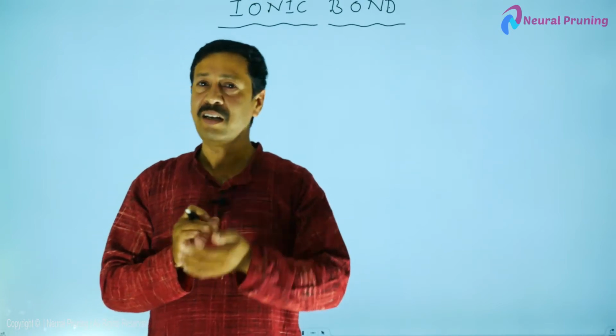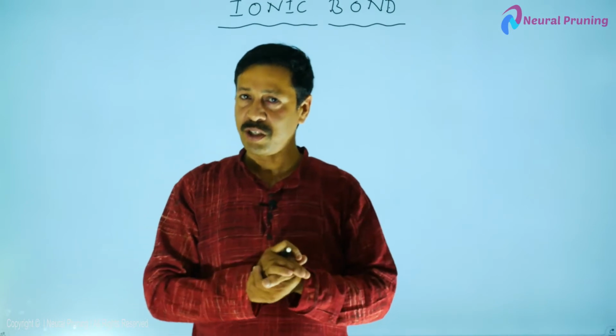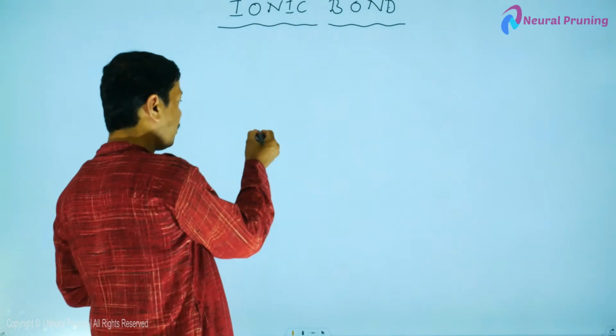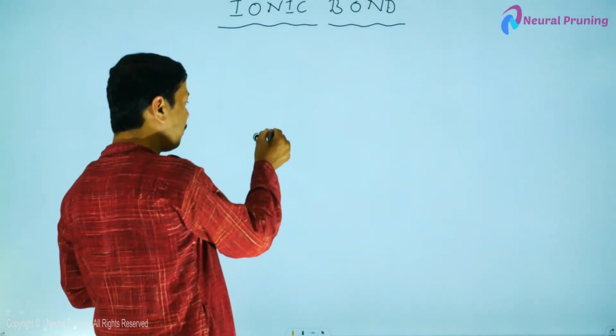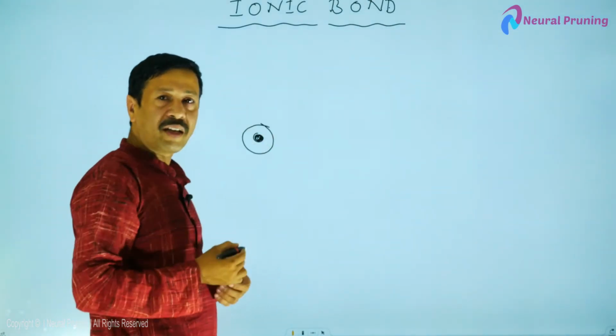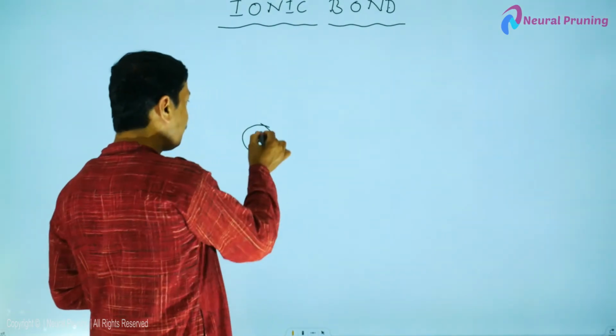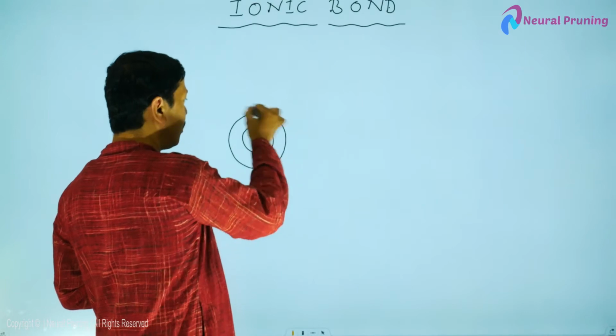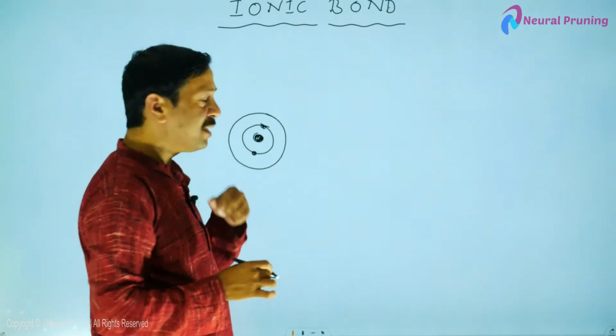Now let us write the structure of sodium chloride. Here is the sodium atom. This is the nucleus, K shell with 2 electrons. This is the L shell with 8 electrons.